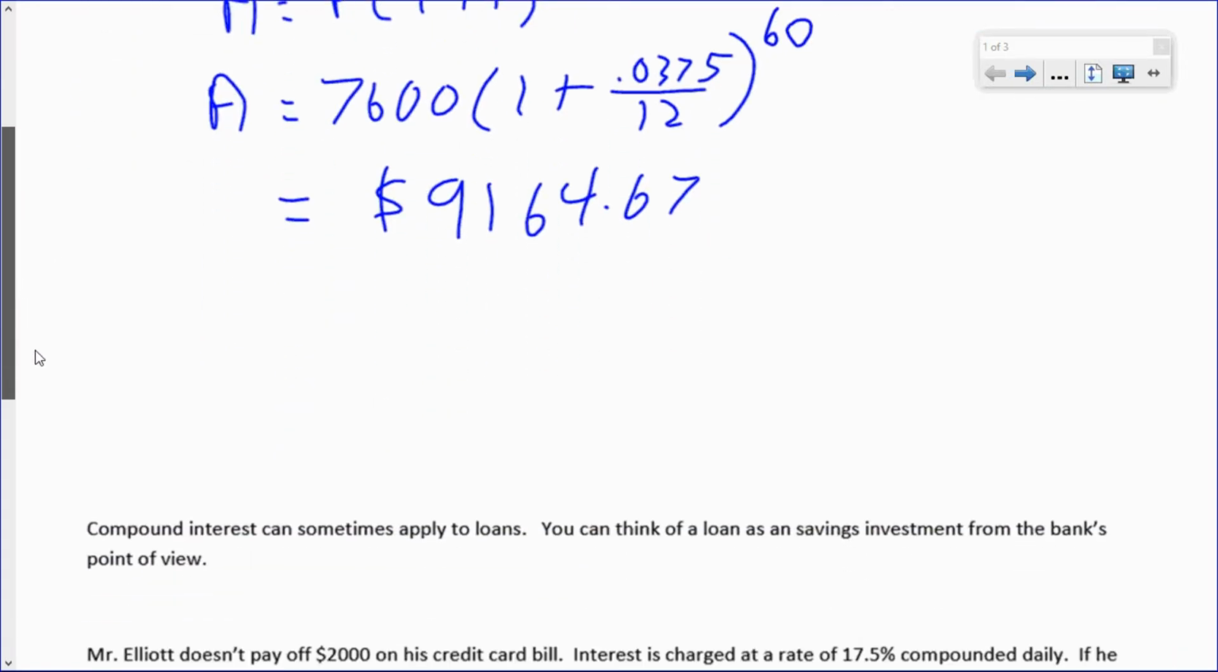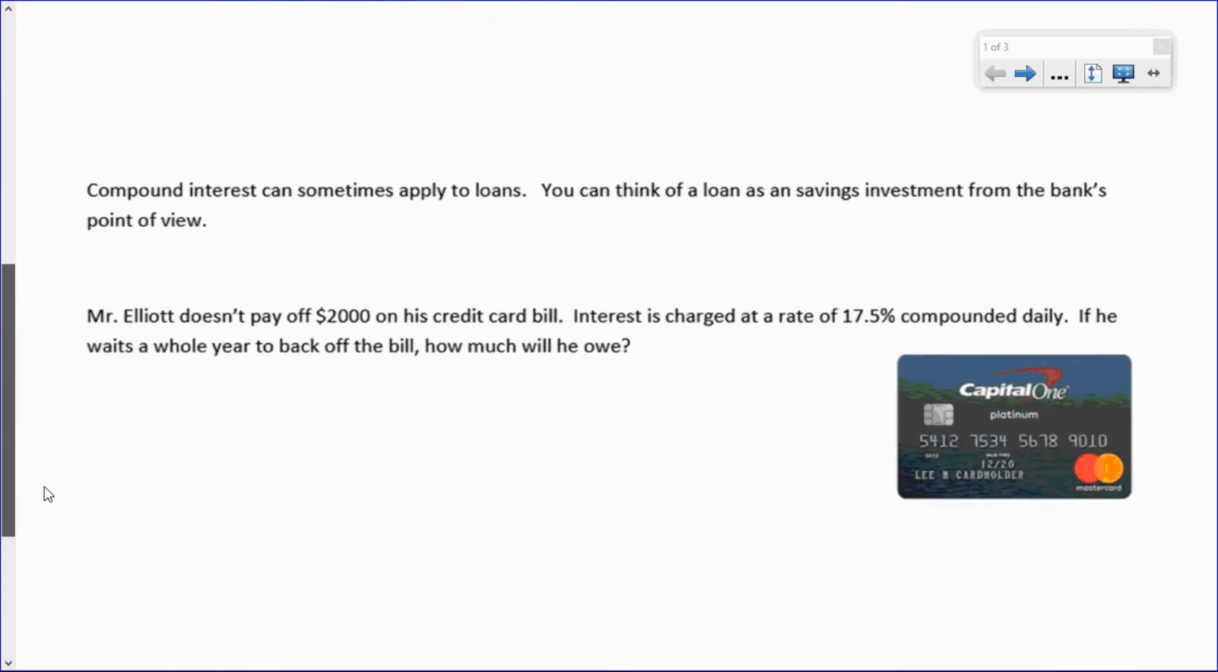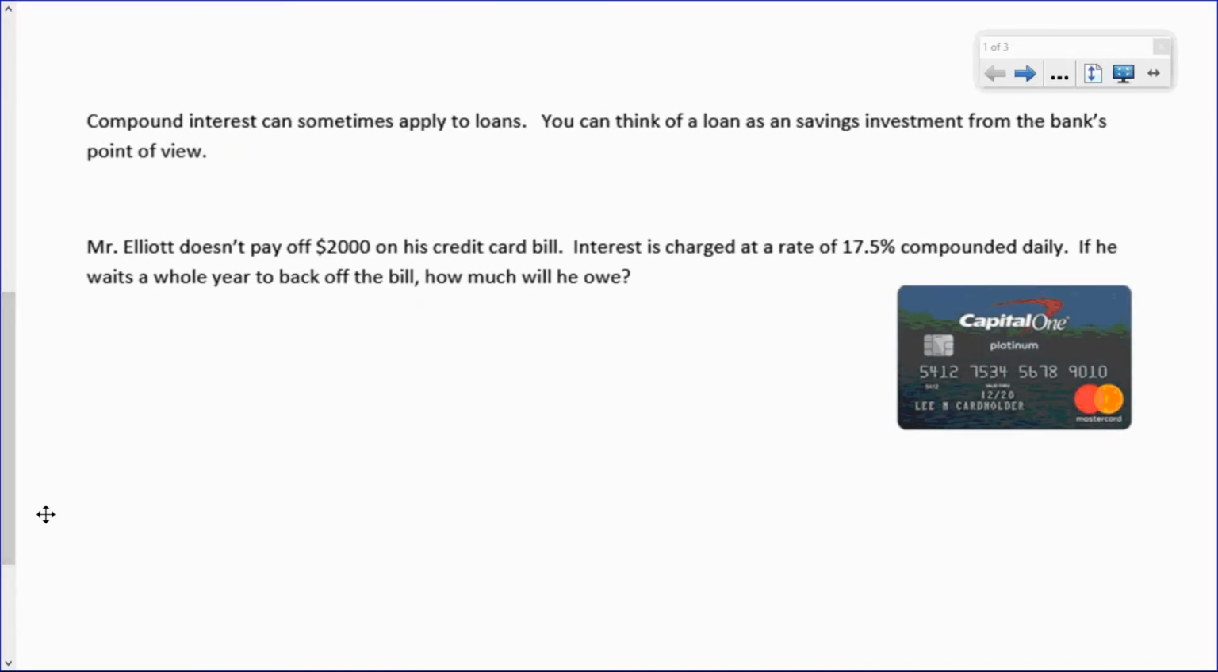Another time you might see compound interest is with a loan. Now, a loan is obviously not a savings. A loan is when you borrow money, but you could think of it as an investment from the bank's point of view. They give you some money, and they expect that money to collect interest, and it does, and in some cases quite a lot.